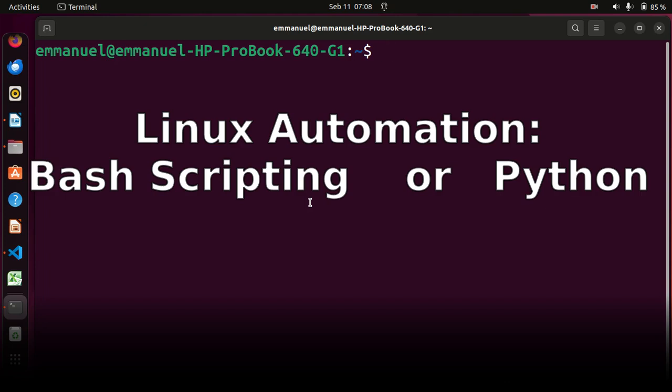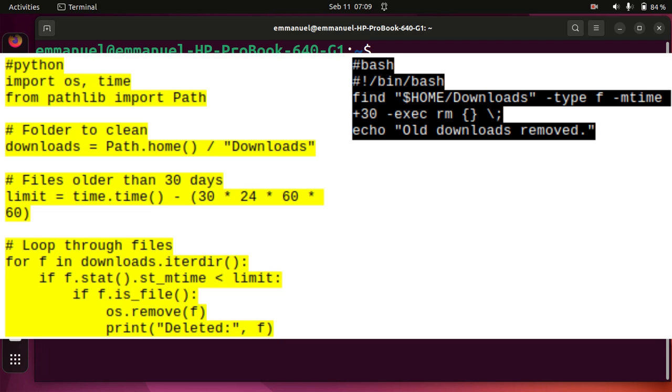Hello Linux users, between Bash and Python, what works better for you for automation? We are going to write a Python script to delete all files from the downloads folder which are Saturdays old.